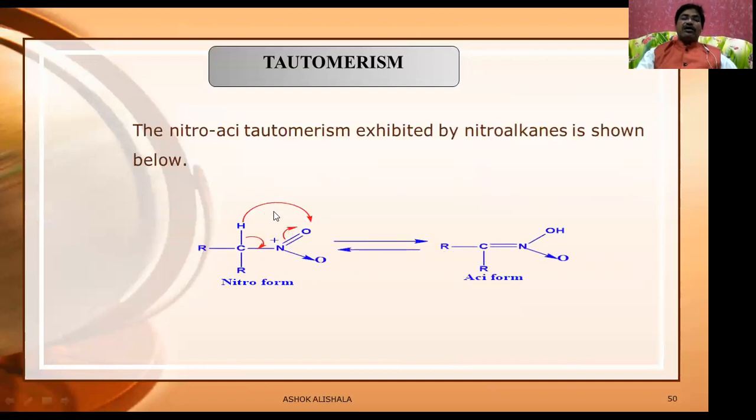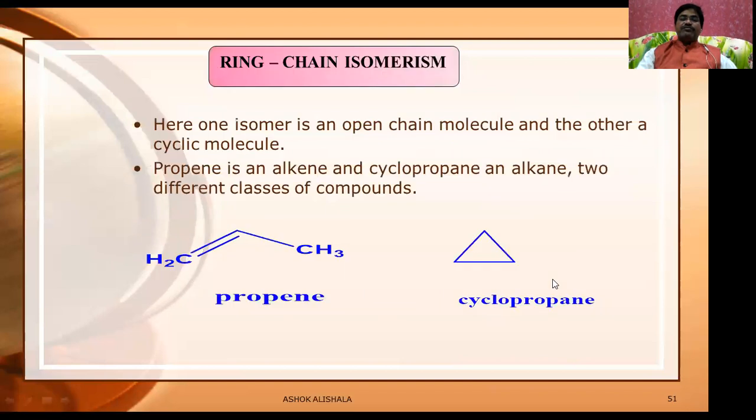See, because the hydrogen is completely shifted from carbon to the oxygen, that will be similar to the enol form. And when it is shifted back to this one, you will get again the nitro form. And this is similar to the keto form. This is said to be the enol form. But in this case, we call it the nitro form, and this is called the acid form.